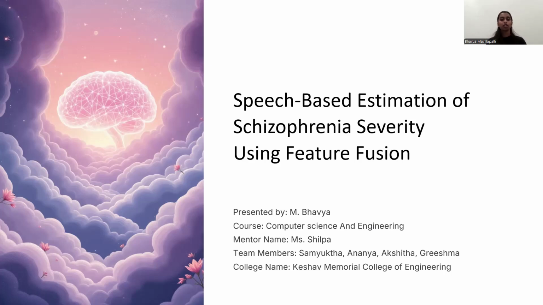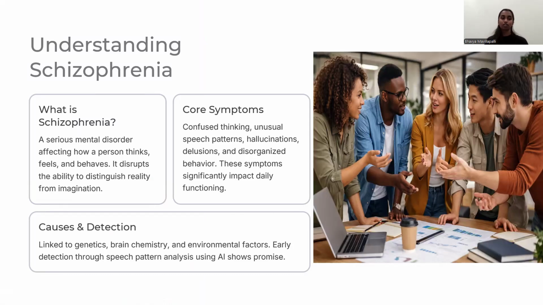Today, my topic is about speech-based estimation of schizophrenia severity using feature vision. Understanding schizophrenia. What is schizophrenia? It is a serious mental disorder which affects how a person thinks, feels, or behaves, and people may struggle to tell what is real versus imaginary.